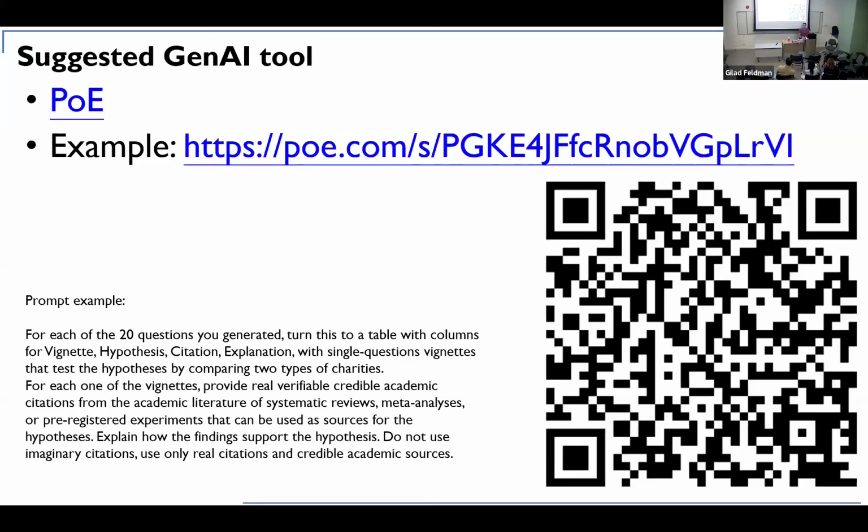So POE allows you in Hong Kong to use not just one, but use all of the generative AI together in one interface. Very easy. You can overcome the Hong Kong block and be able to use things as you like. And it's very, very fast. It has some limits and restrictions, but I don't think anything you do will ever reach that limit. So I wouldn't worry about that.